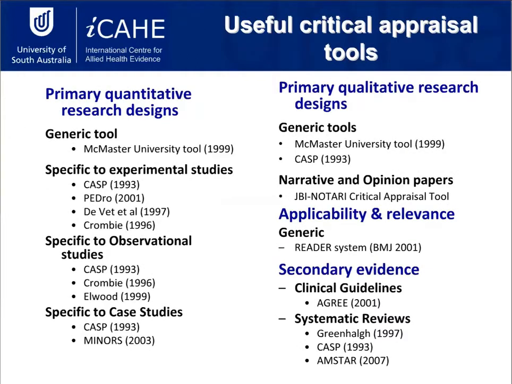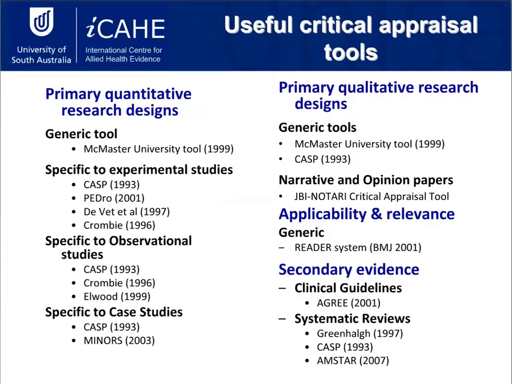So here at ICAR, we have put together a list. We've got here on this page a list of useful critical appraisal tools. These are the most commonly used critical appraisal tools, and you might be familiar with some of them on this page. As I mentioned before, the Pedro, which is an experimental studies tool, is only used to assess RCTs.